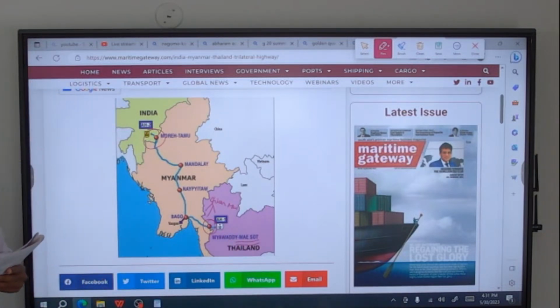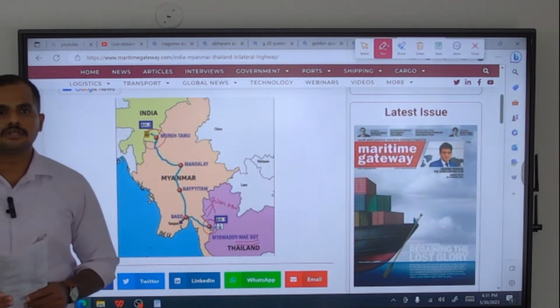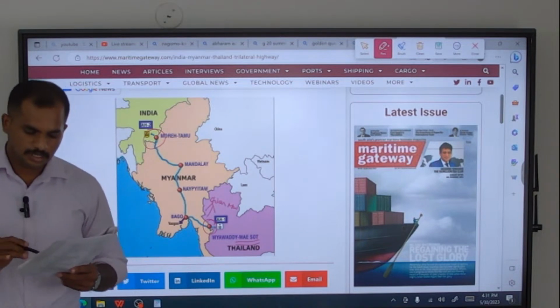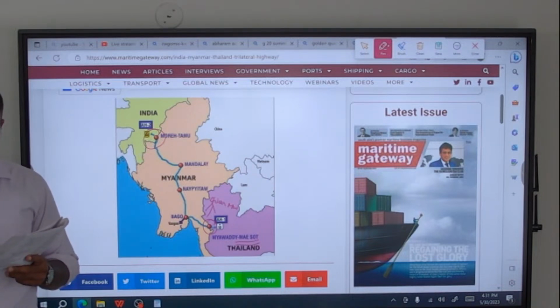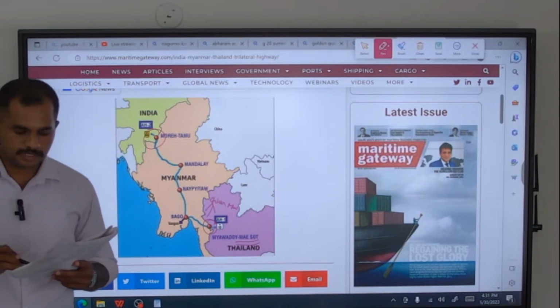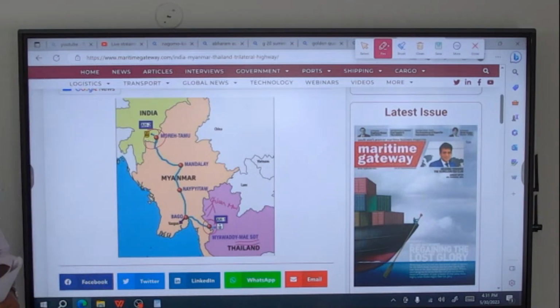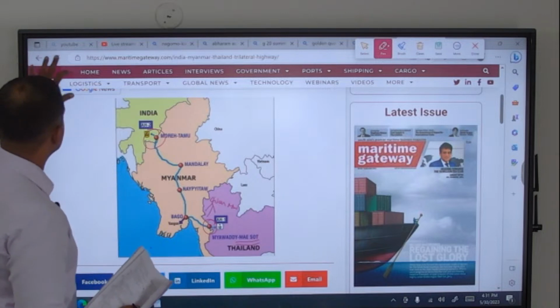Third, Bangladesh, China, India and Myanmar. Again, this is also a connectivity project which aims to connect these four countries. What they have given is, the Bangladesh, China, India and Myanmar economic corridor connects Varanasi in Uttar Pradesh and Kunming in China. See, it is also a wrong statement.